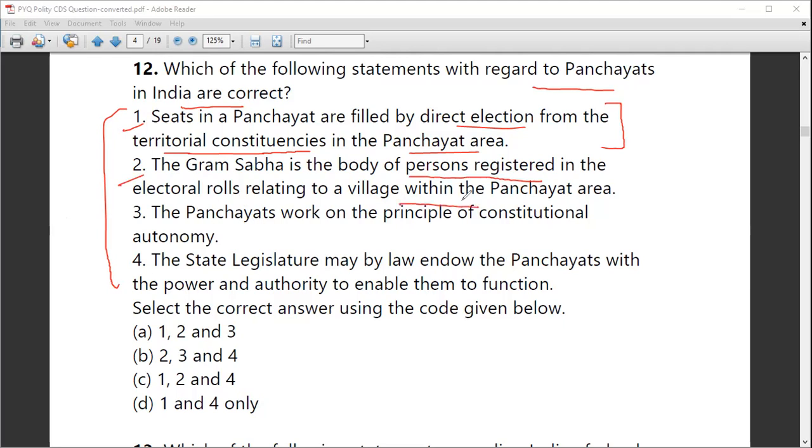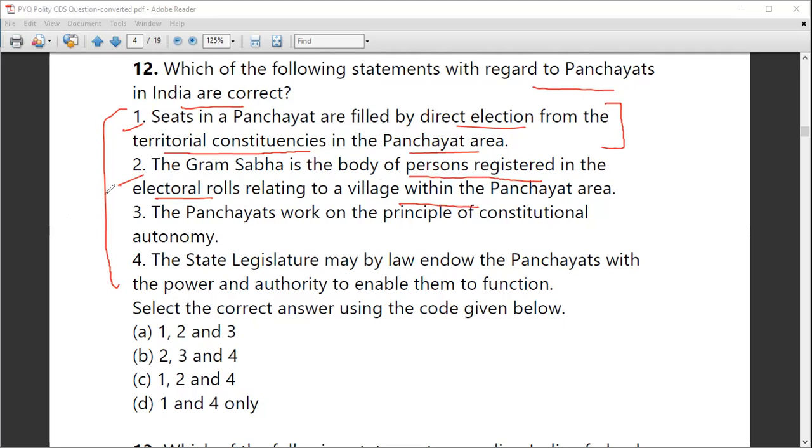Yes, the one who can cast a vote can participate in the Gram Sabha, whoever's name is there in the electoral rolls.